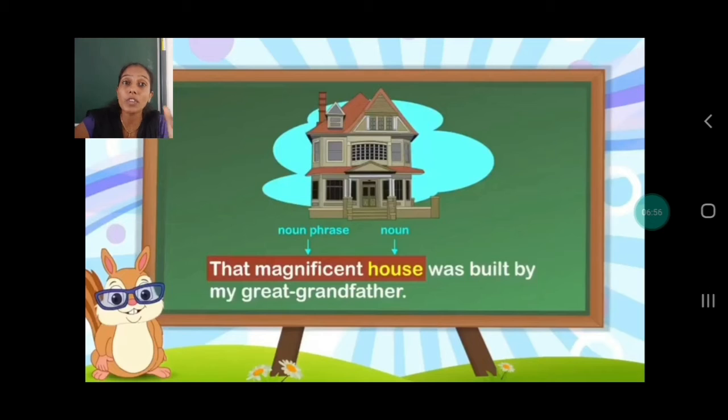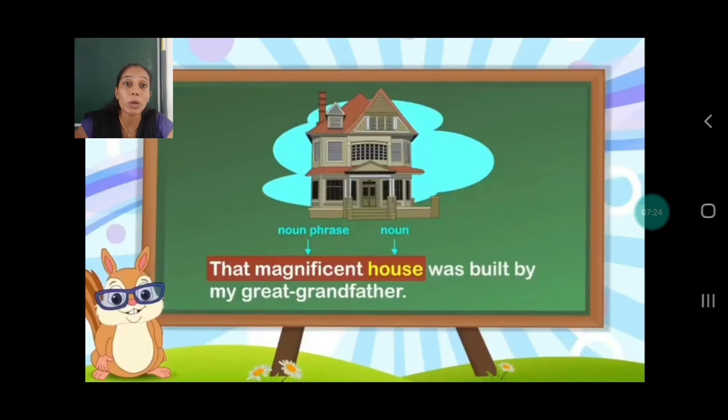And along with this noun, what are the determiners, modifiers that are being used? That magnificent house. So that magnificent house, that complete along with the noun, it becomes a noun phrase. Got it, my children? So you have to keep in mind, a noun phrase always does the work of a noun. So here, that magnificent house was built by my great-grandfather.